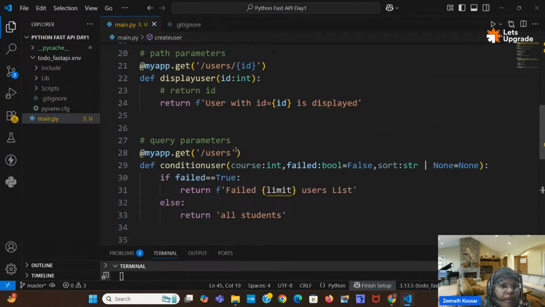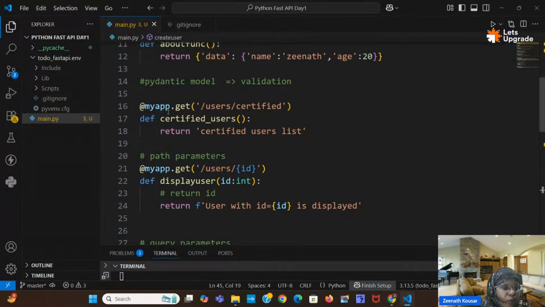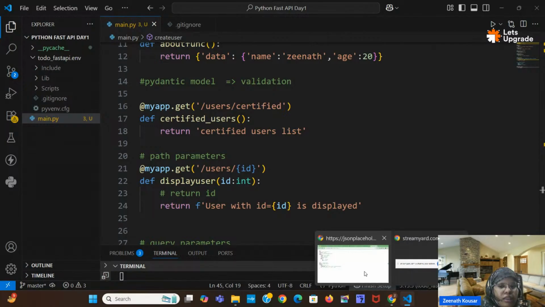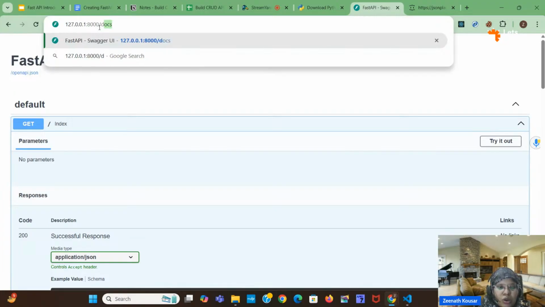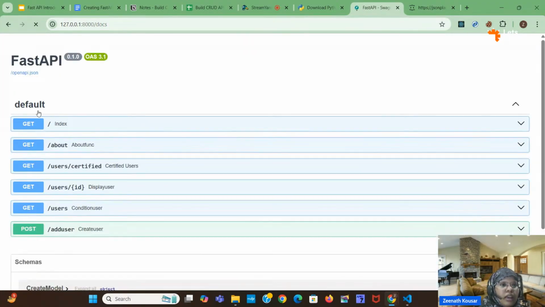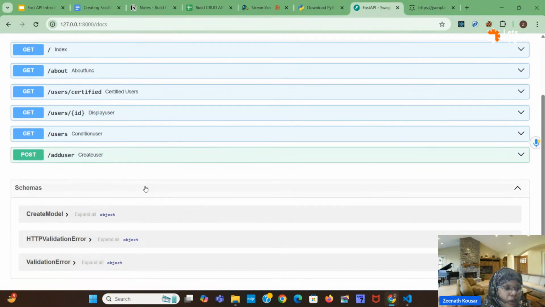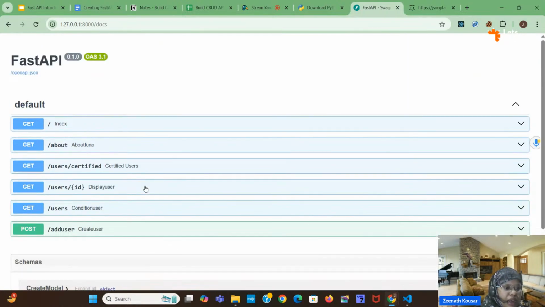So query parameter, path parameter, go with this, and try to check with Swagger UI as well. How to open it: just slash docs, enter. Here we will get all the routes, and just by clicking you can execute them. Here we are just displaying some data, adding some data. All this is nothing but API.